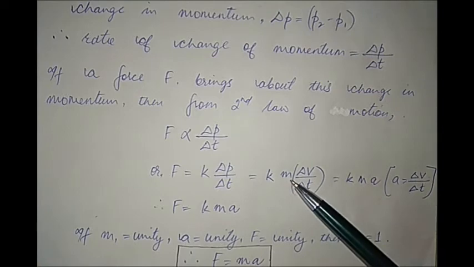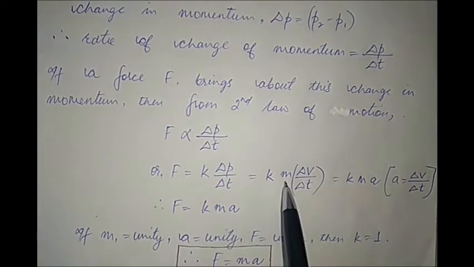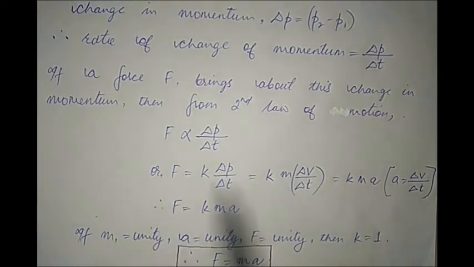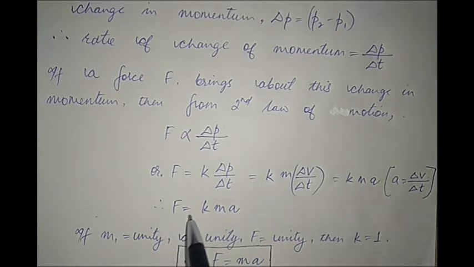Since there is no change in the mass m of the body due to the application of force F, therefore m is a constant. Hence it comes out of the delta sign here. Therefore F is equal to k m into a, where a is the acceleration, equal to delta v upon delta t, that is the rate of change of velocity. Hence F is equal to k m into a.